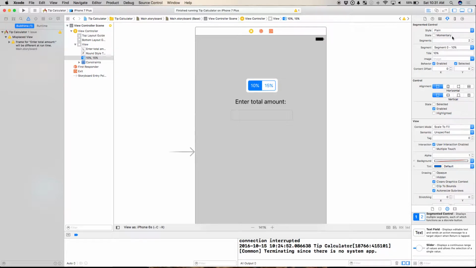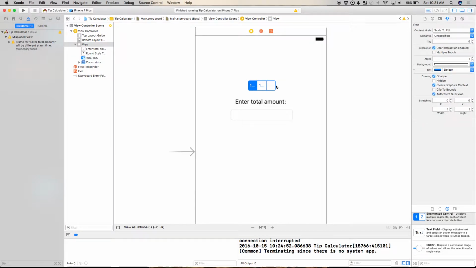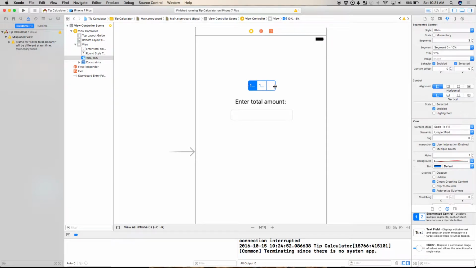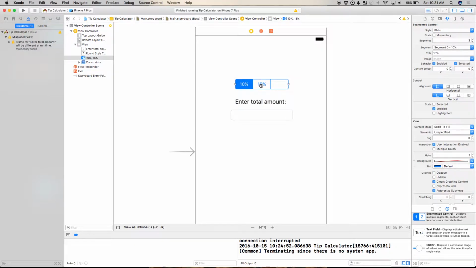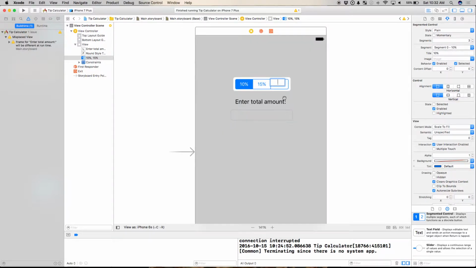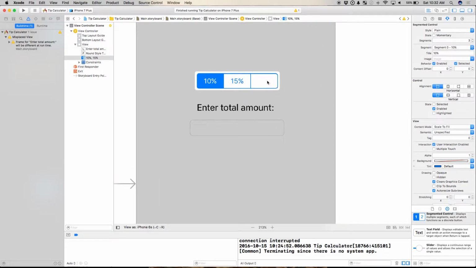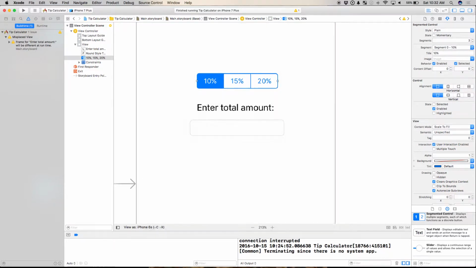And I can see, oh, it's got all these different options here. Okay, well, this should help. I don't want 2 segments. I want 3. Oh, look at that. It changed it for me here, okay? So what's great about this is although you could do all this stuff programmatically by changing around your code in your view controller file, that's a little bit tedious. I usually like to see what it looks like first, so I can do it all by clicking and dragging and buttons and stuff before I write any code. So I'm going to click on this last one here. Whoops, zoom in. And I'm going to say 20%. Cool, looks good. Okay.